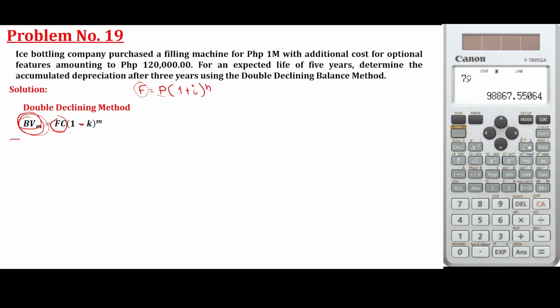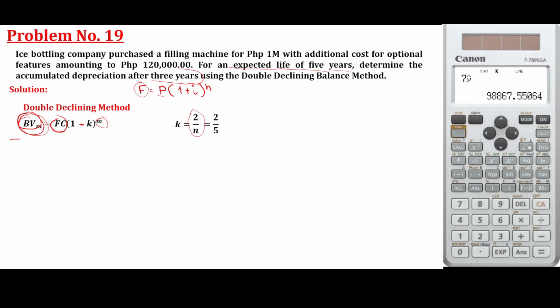So how do we get the value of k? The value of k is 2 over n. What is n? The salvage years. Dito it is expected to have a life of 5 years. 2 over 5. Okay? So m, what is m? If you are looking for the book value at a certain year, what is the value of this material for third year? 3 years eh.